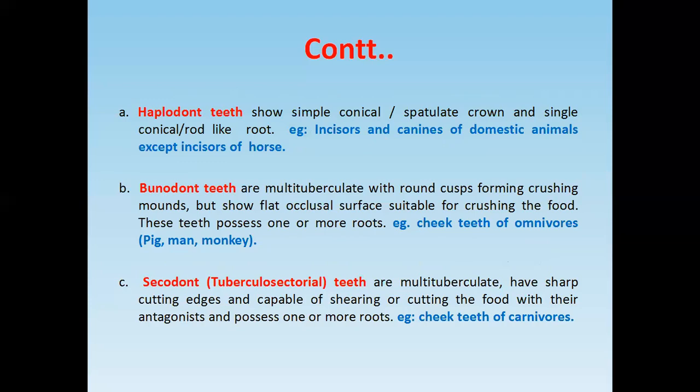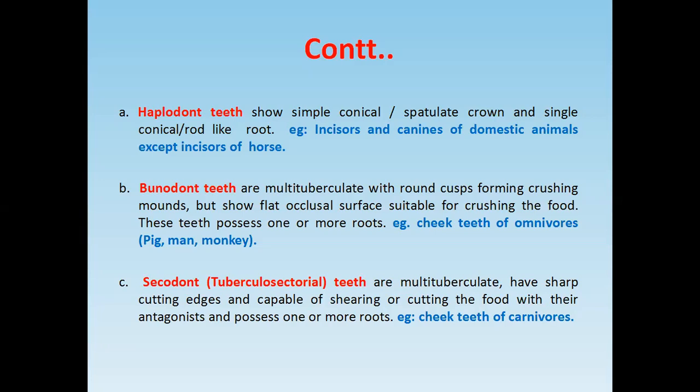What is the meaning of haplodontic teeth? In haplodontic teeth, you will find a simple conical-shaped crown and a single conical root. So the root is single and the crown is simple. Examples are the incisors and the canines of the domestic animals, except the incisor of the horse. The incisor of the horse is not a simple tooth.